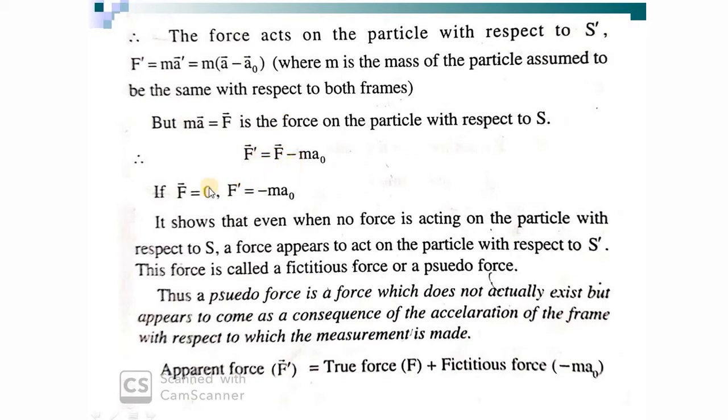So the next assumption is, if the force observed by the particle in the inertial frame, that is S frame, is 0, what will we get? The force observed by the particle in S prime frame is minus m a0.